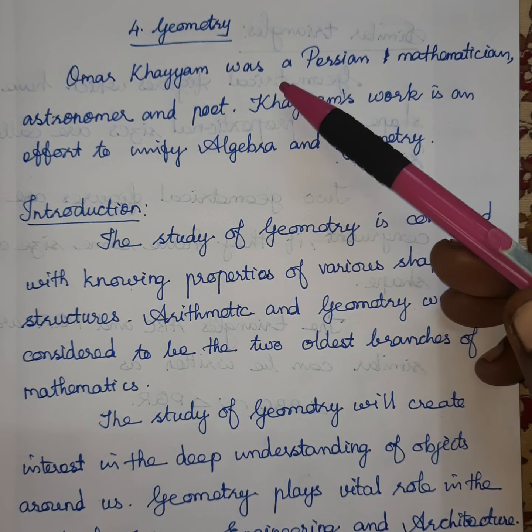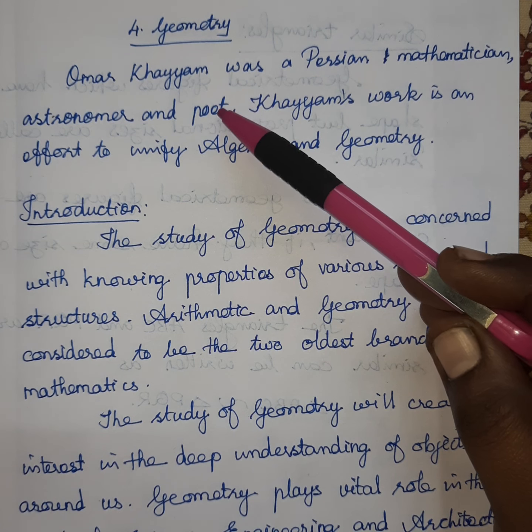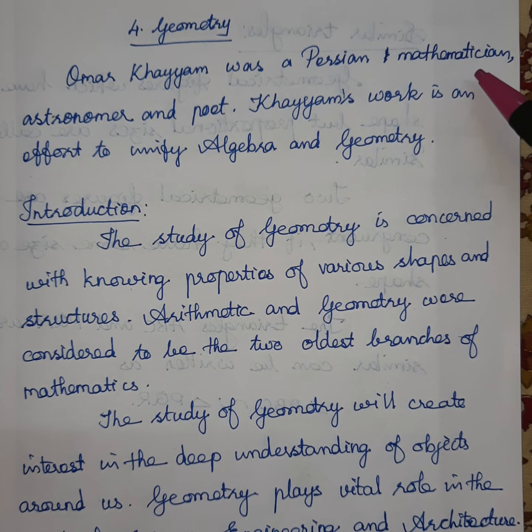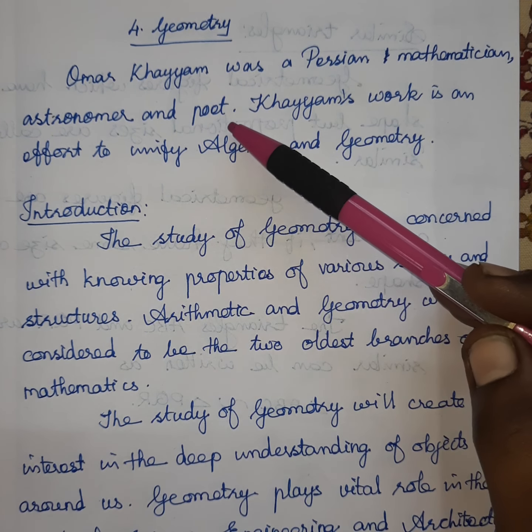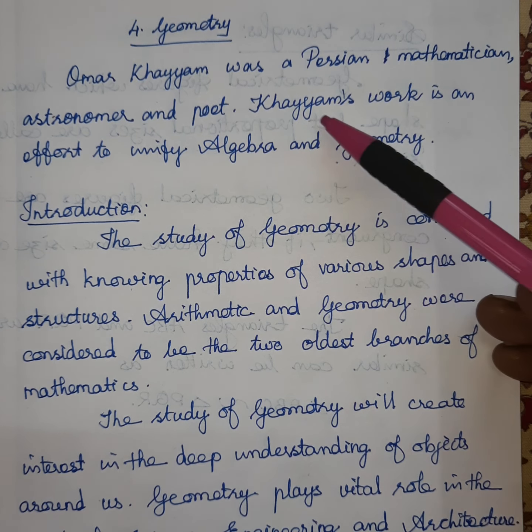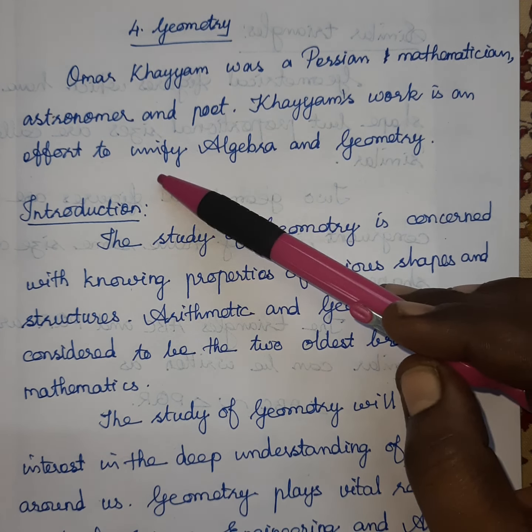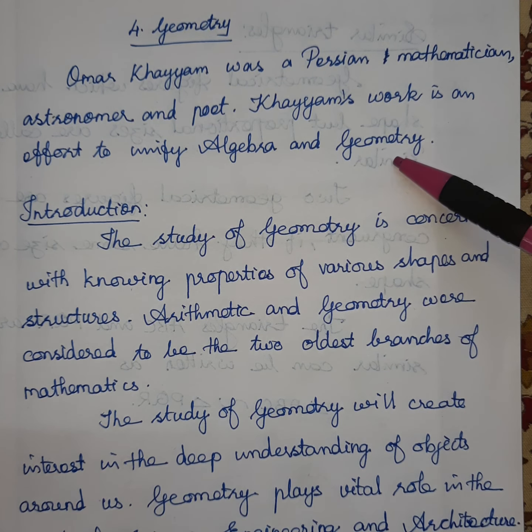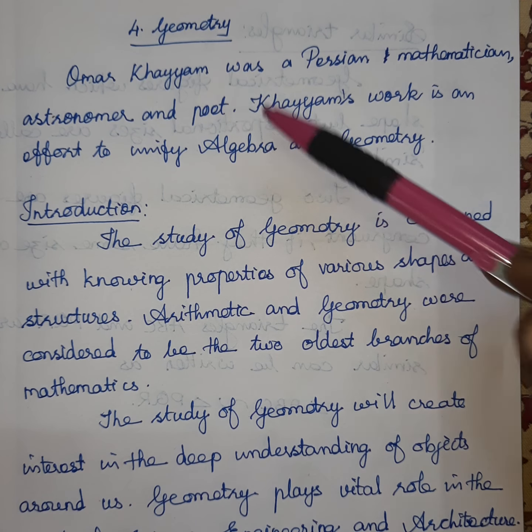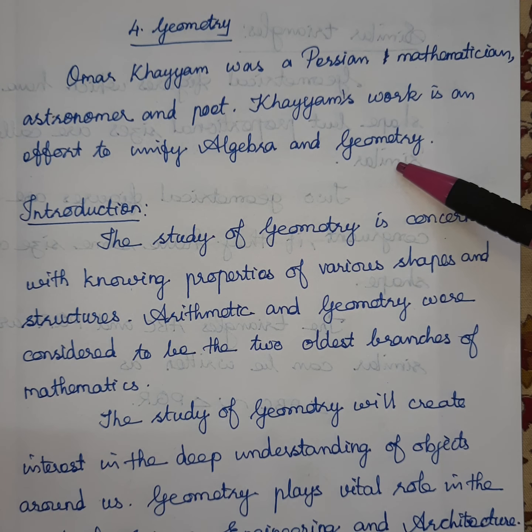Students, let us learn the fourth lesson, geometry. Umar Khayyam was a Persian mathematician, astronomer, and poet. Khayyam's work is an effort to unify algebra and geometry. He is a Persian mathematician. He worked on algebra and geometry.